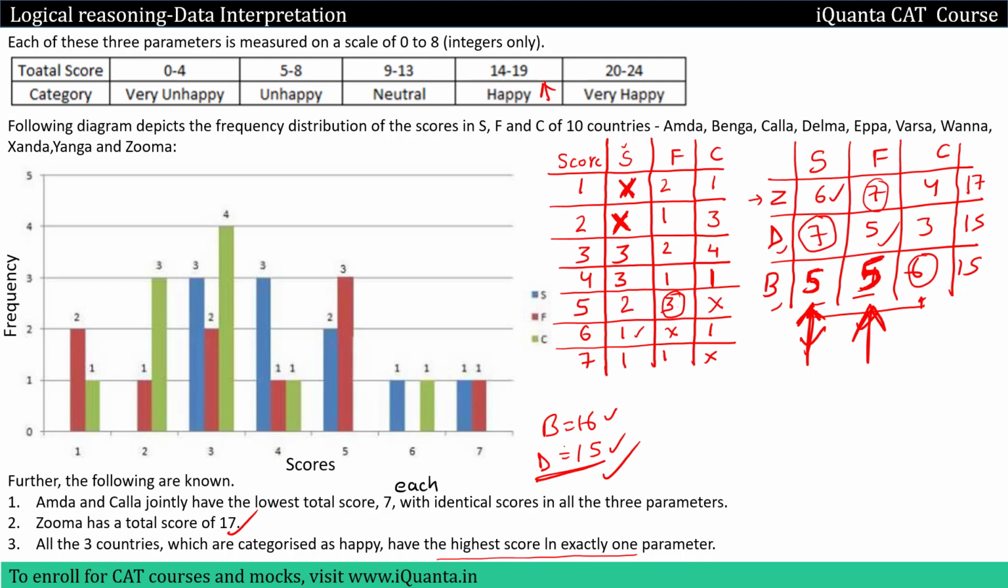So now 5, 5, 10 and 6, 16. So B is scoring 16 over here. So this is a case that satisfies, so we will answer using this case. Now we have to find what is the maximum number of countries that can score 13.